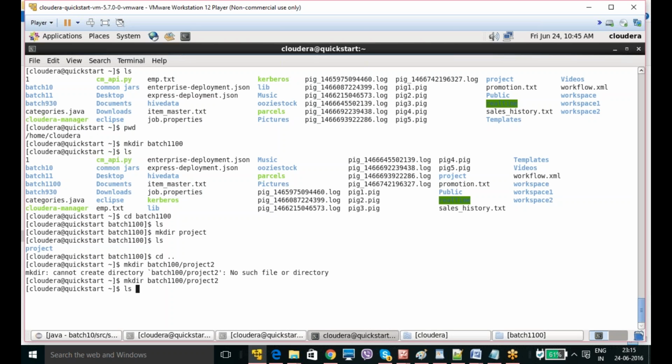Now, if you want to list the folders or directories or files in some particular directory, how can you check? ls, and you can mention your directory, batch1100. Like that also you can check it, project2. So you can check like this also. Okay, are you clear up to here? Any doubts or concerns?